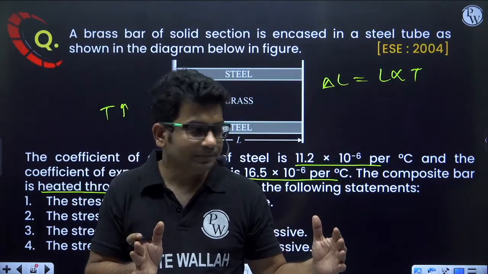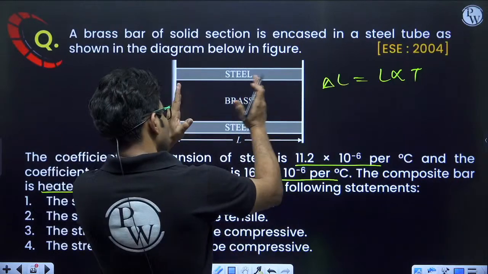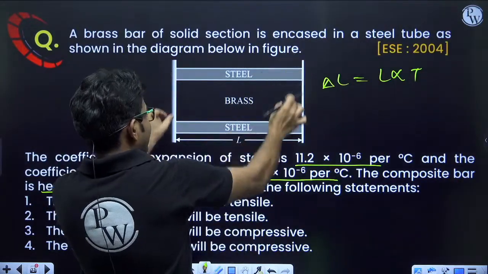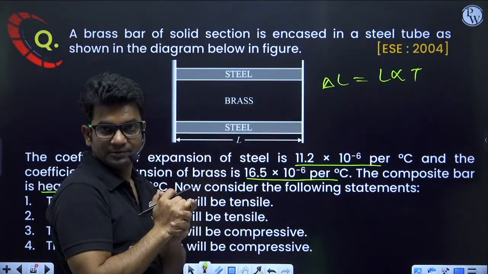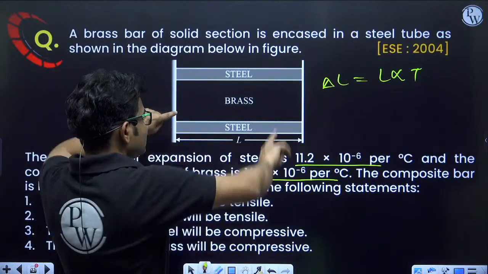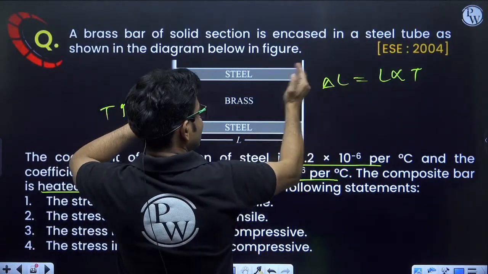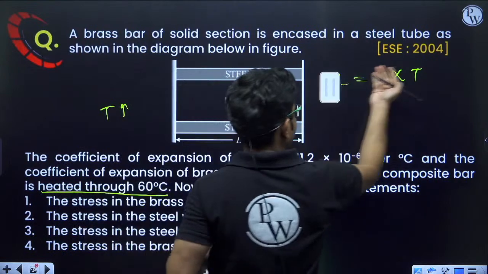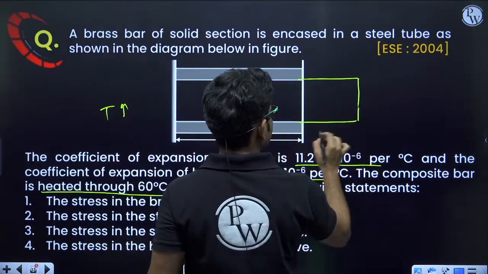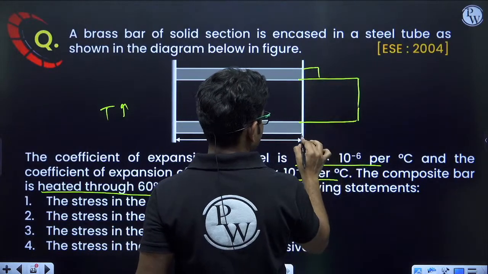But the change in length must be the same, because their ends are rigidly attached to each other. So if brass wants to expand more and steel does not, what will happen? Brass wants to expand up to this limit, but steel wants to expand up to this limit only.